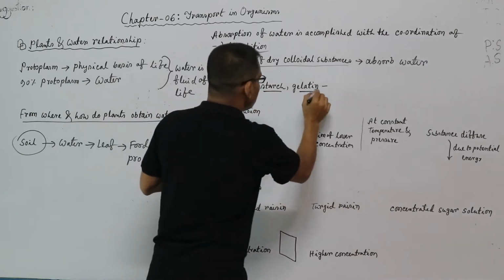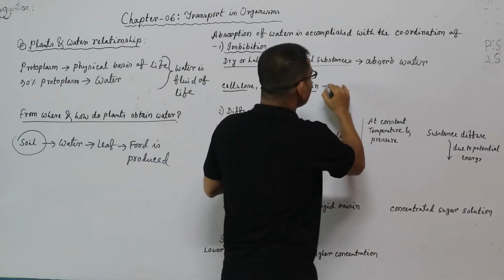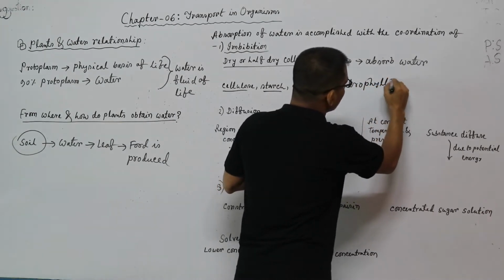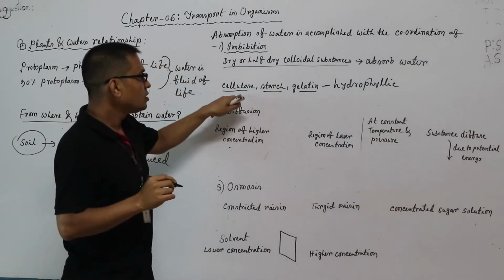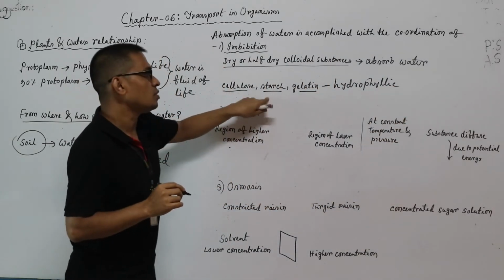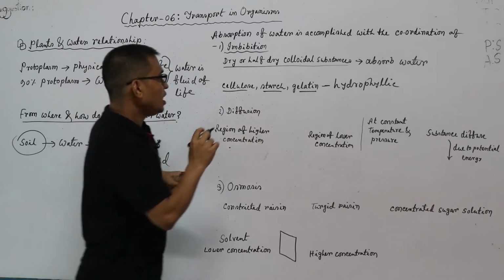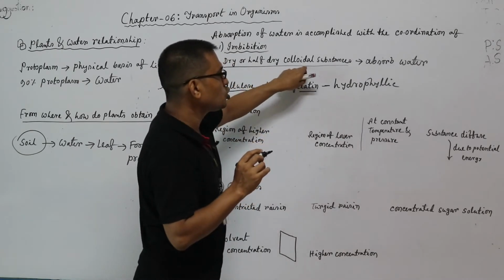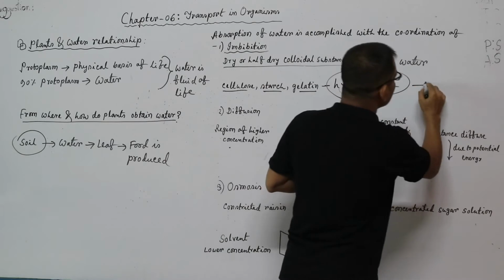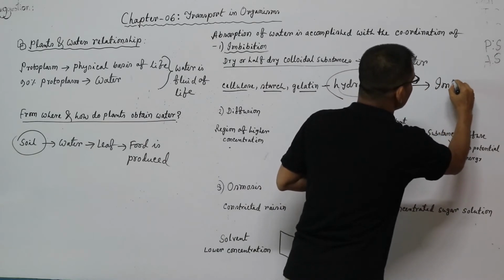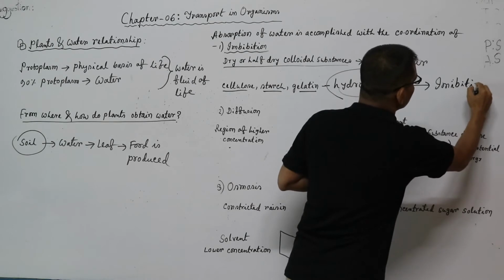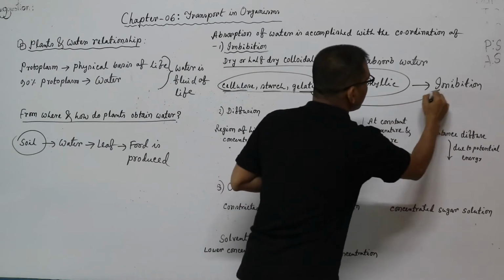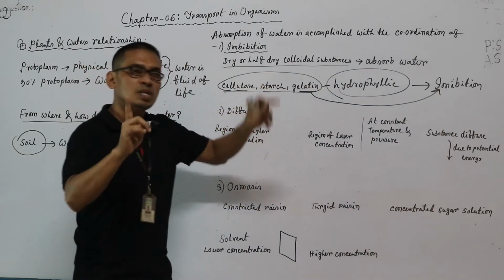Cellulose, esters, gelatin are hydrophilic. But why? Because they are colloidal substances, they are hydrophilic, and the process by which colloidal substances absorb water is known as imbibition.